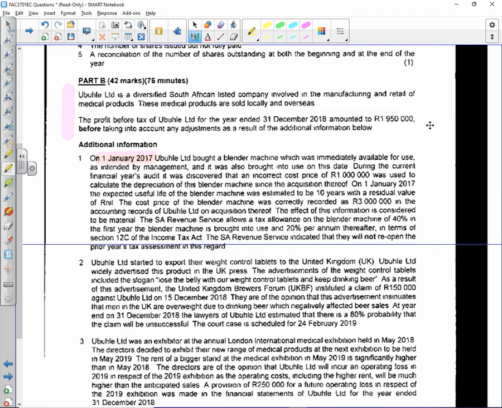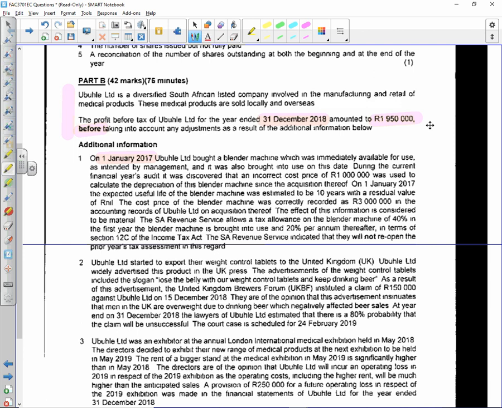Obuchle Limited is a diversified South African listed company involved in the manufacturing and retail of medical products. These medical products are sold locally and overseas. Profit before tax for the year ended 31 December 2018 amounted to 1.95 million, before taking into account any of the below transactions. On the 1st of Jan 2017, Obuchle bought a blender machine which was immediately available for use as intended by management, and it was also brought into use on that date.